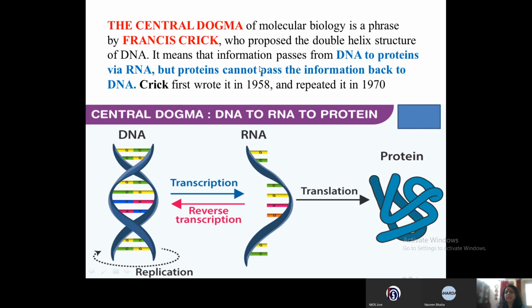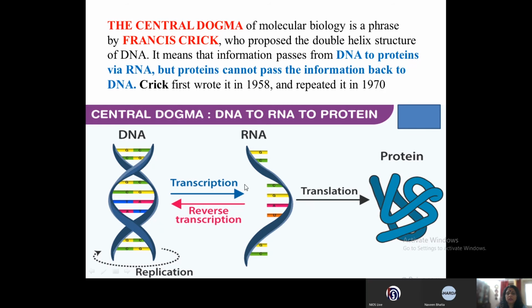It means that the information passes from DNA to proteins via RNA. But proteins cannot pass the information back to DNA. So that is why I said that the flow of genetic information is unidirectional from DNA to RNA, and from RNA it translates to form proteins.